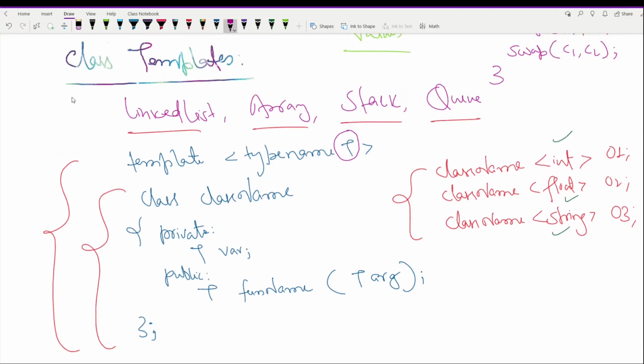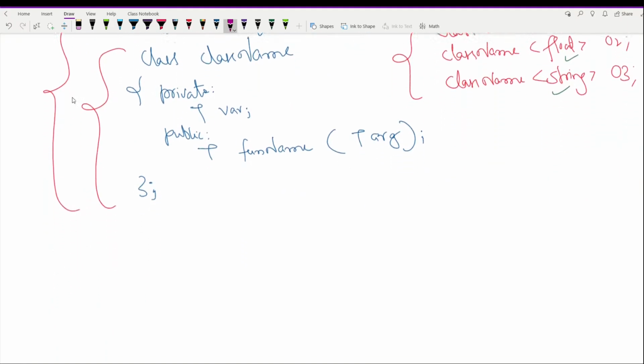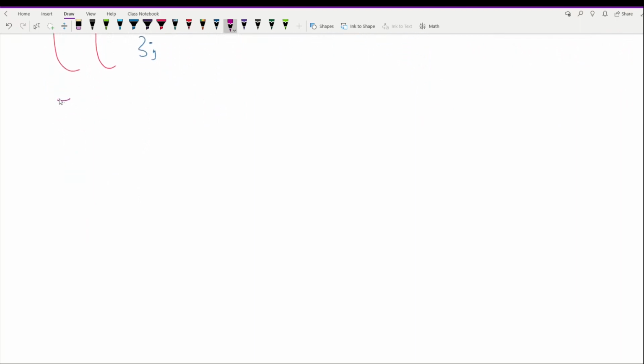Now let's take one more very simple example to understand the working of class template. Here in all these cases, in function template and in class template, I am not going to run these programs. Although I am writing the whole program here, you can just have a look at them and run them on your own system. So just take one more example, example number 4.